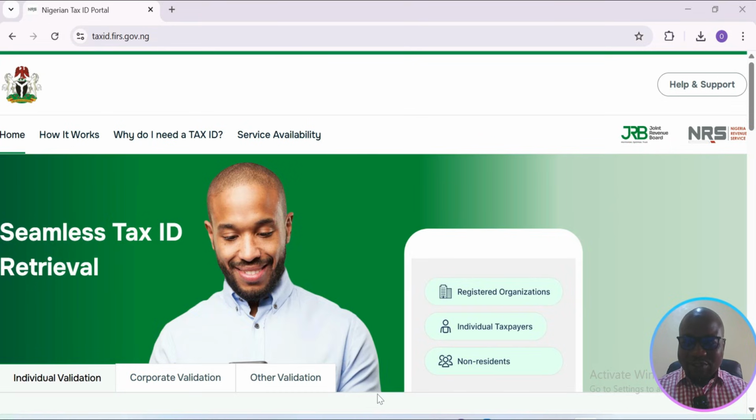Yes, I bring you good news today. The FIRS has now launched a new portal to validate your tax ID. That's to validate your tax identification number.